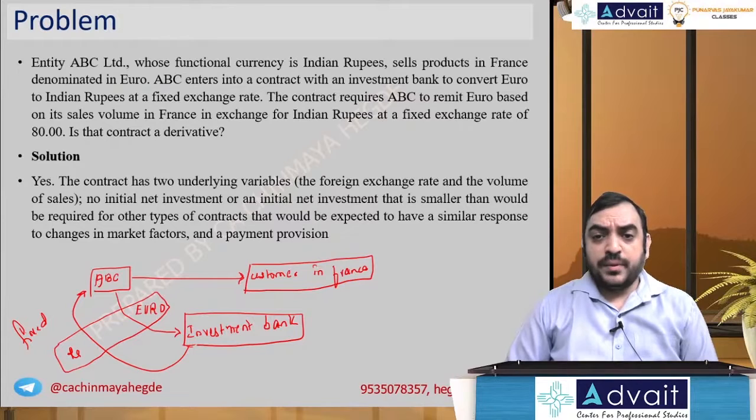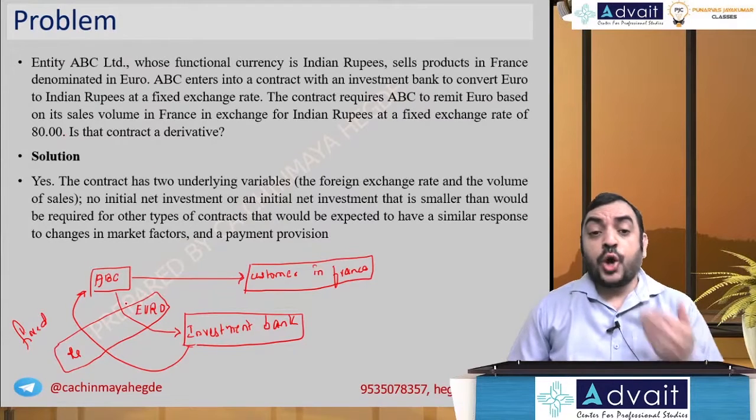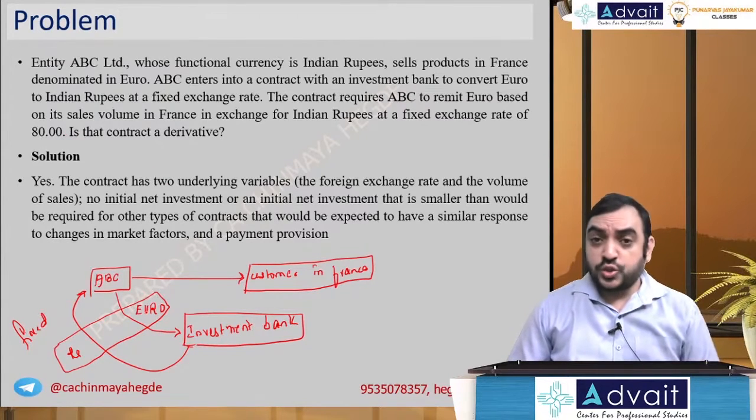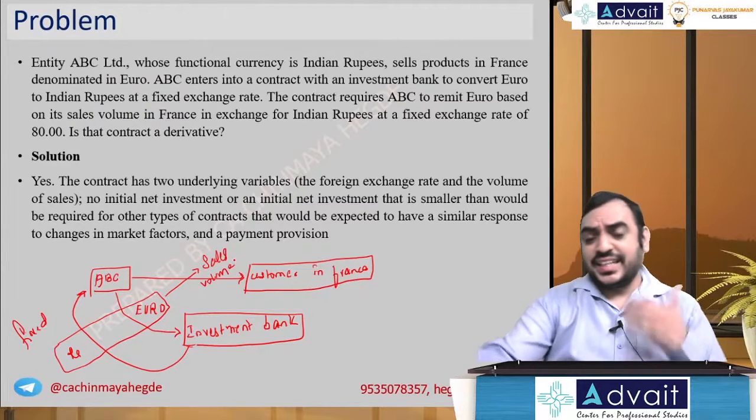The contract requires ABC to remit euro based on its sales volume in exchange for Indian rupees at an exchange rate of 80. So how many units of euro are going to be sold? The number of euros depends on sales volume.